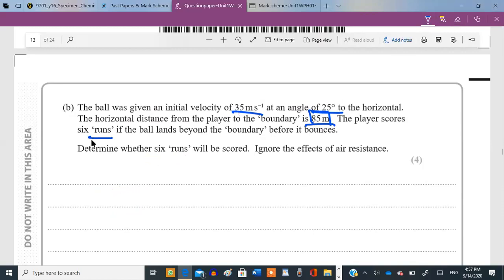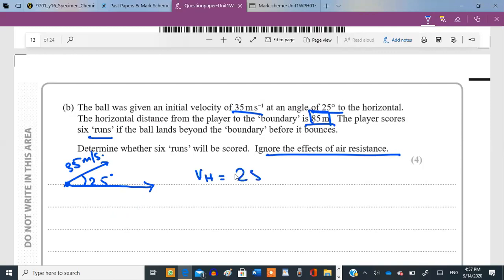So let's see. We need to ignore the air resistance, so we can do our simple calculation. This is your 35 meters per second given to you. The angle given to you is 25 degrees. Now what's the horizontal component of this velocity? The horizontal component VH is going to be 35 times cos of theta, where theta is 25 degrees.